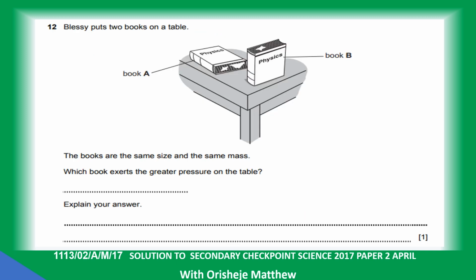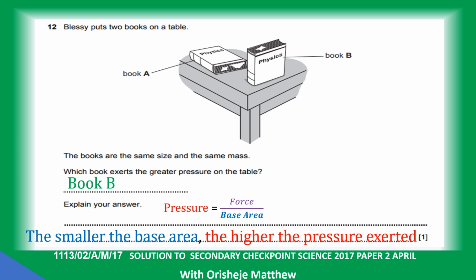Question 12. Blessy put 2 books on the table, book A on the flat surface with a wider area, and then book B on the edge with a smaller area. So which book exerts the greater pressure? It is book B, because the area is small. The calculation for pressure is equal to force divided by the base area. So the smaller the base area, the higher the pressure exerted. That's why book B has the higher pressure.